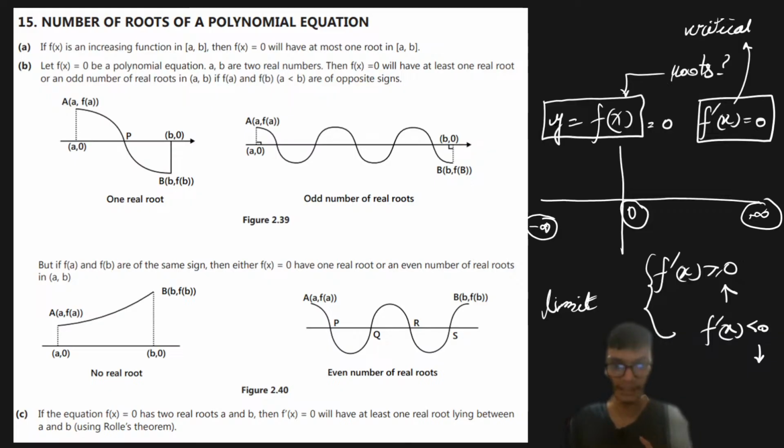So once we understand this part, now if we need to find the number of roots, we will try to recollect Rolle's theorem. What does Rolle's theorem talk about?